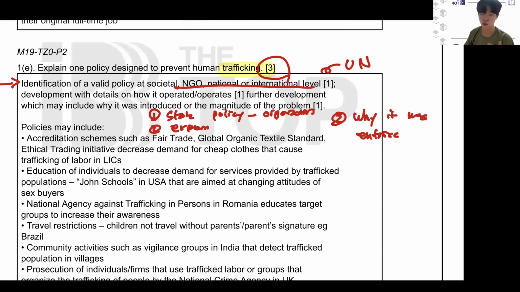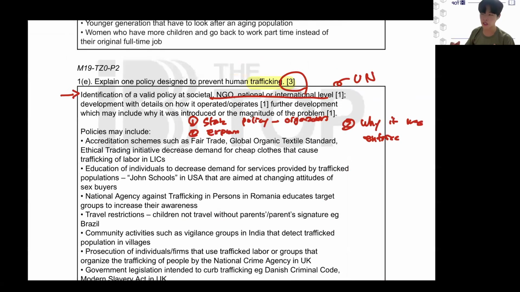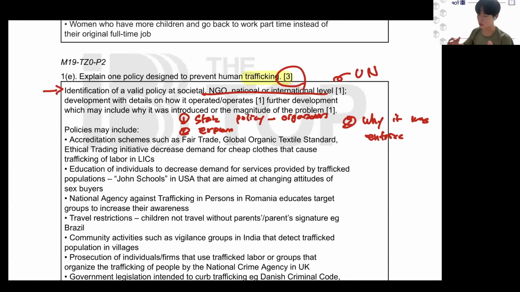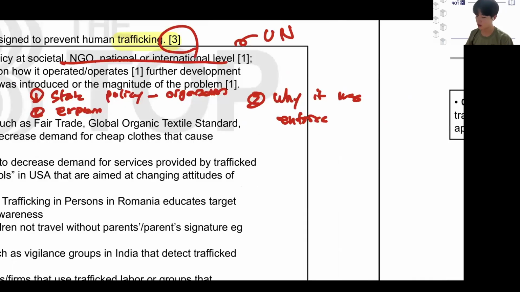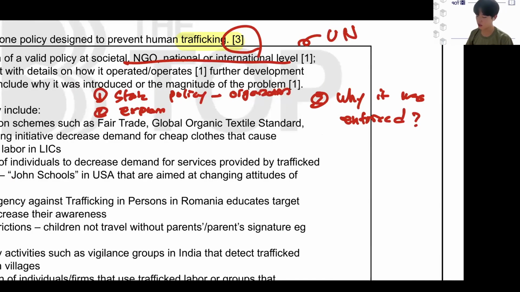So, what was the problem that was arising, right? And why was the policy enforced as a reaction, right? So, you would state what kind of issue there was being developed in a certain country, right? Why was it enforced in the first place?